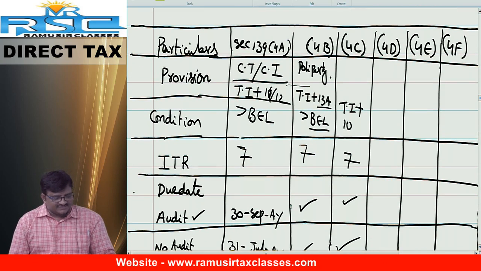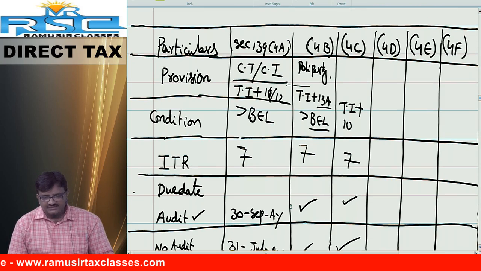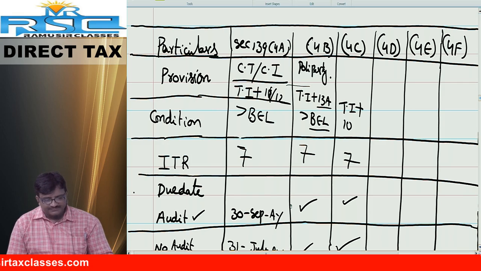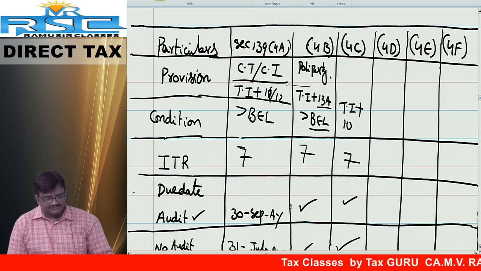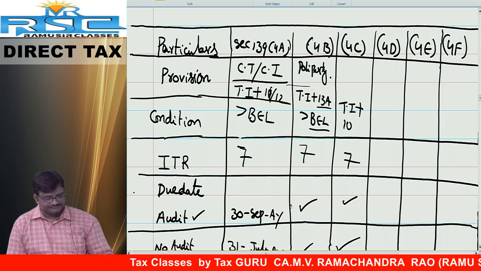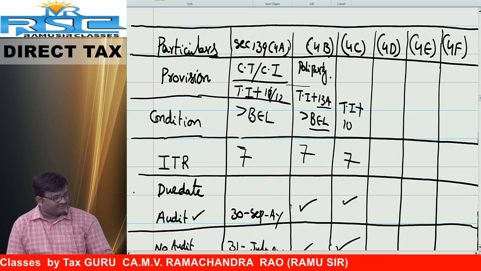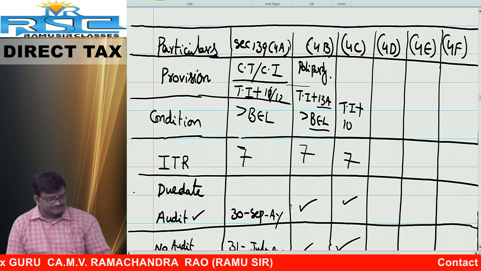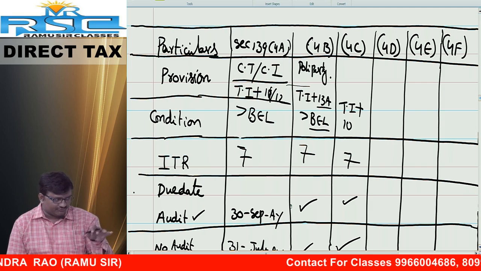Important topic, friends. Section 139 subsection 4C, capital C. Filing of return of income by institutions, hospitals, trade unions, mutual funds, etc. Many persons are covered under 139 subsection 4C.